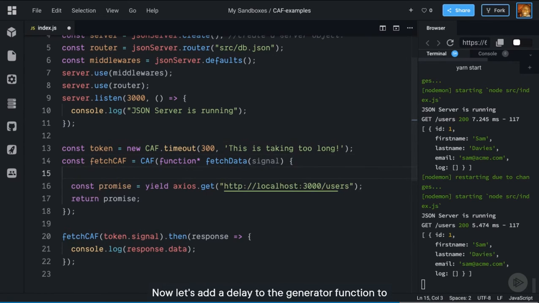Now let's add a delay to the generator function to simulate a long-running request. Add yield CAF.delay with the signal as the first argument and 400 milliseconds as the second argument.